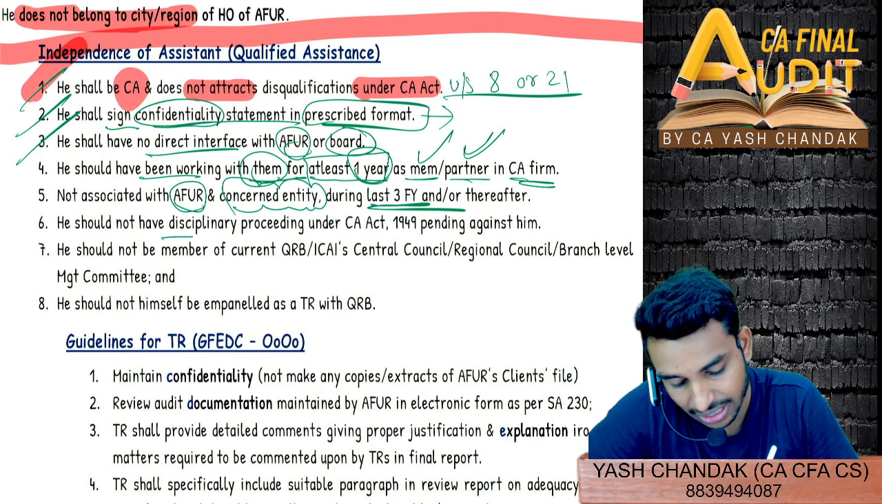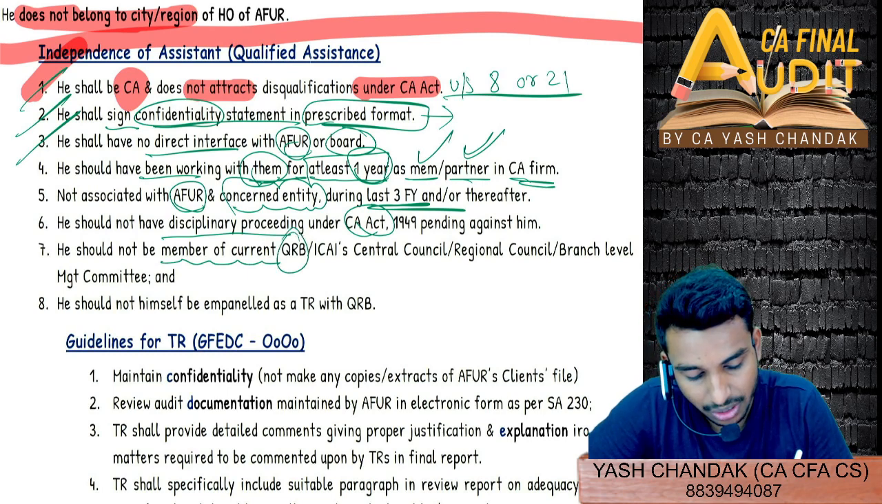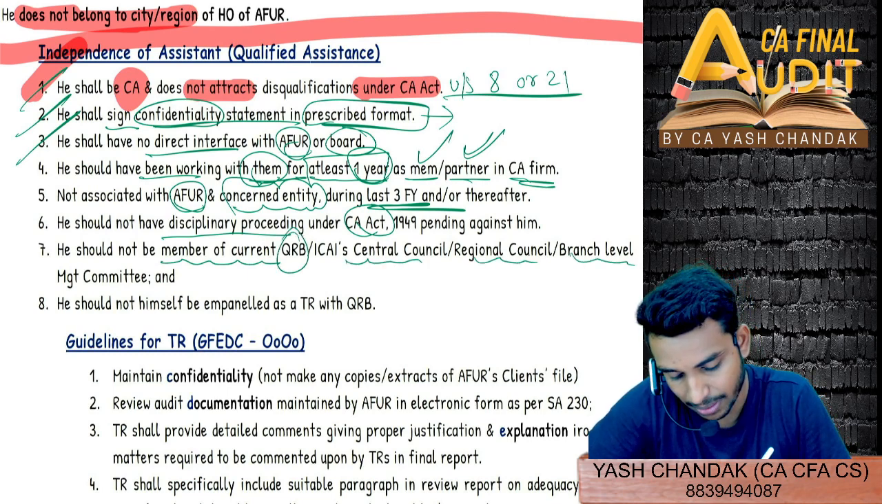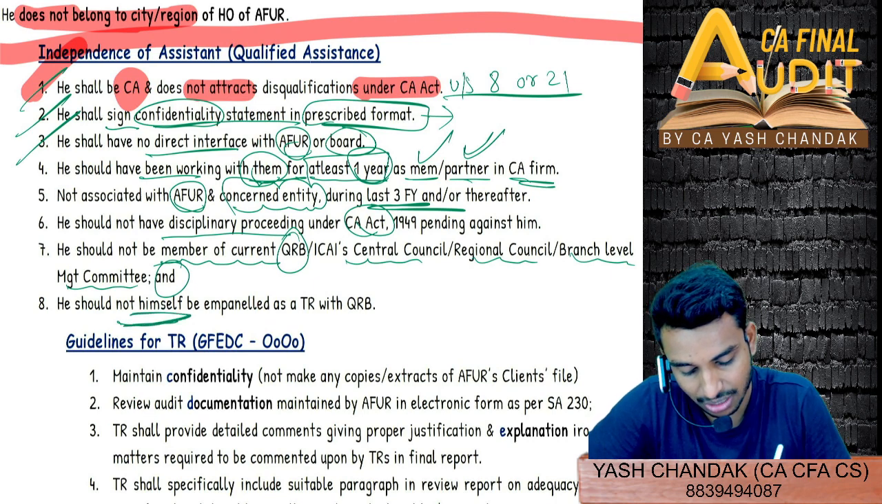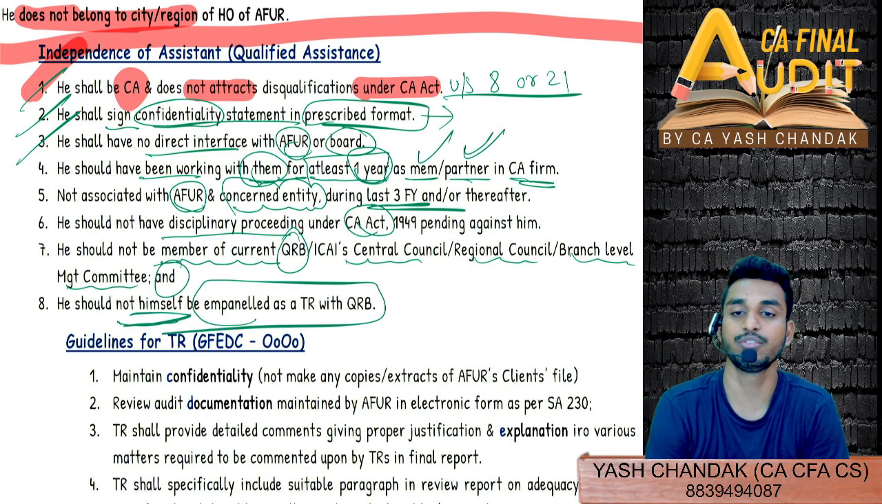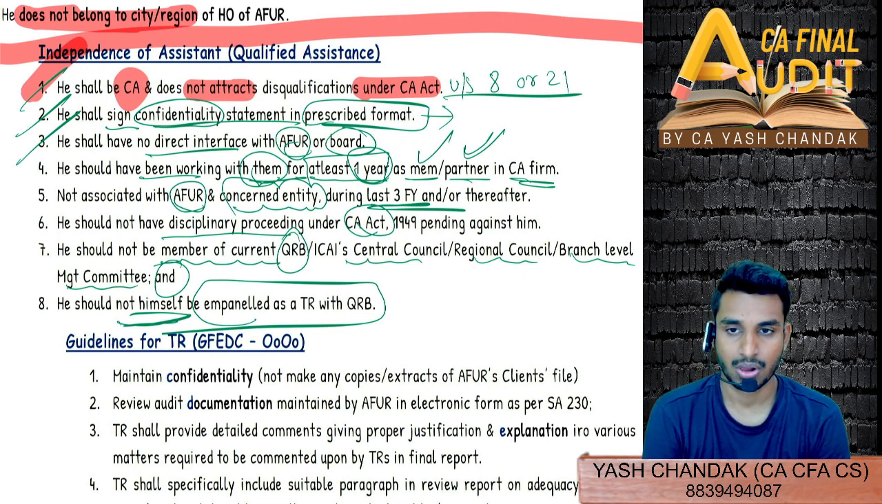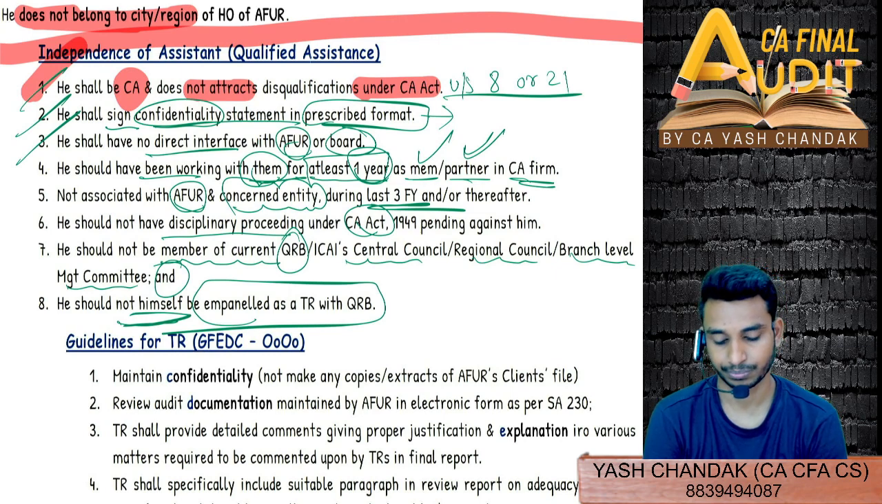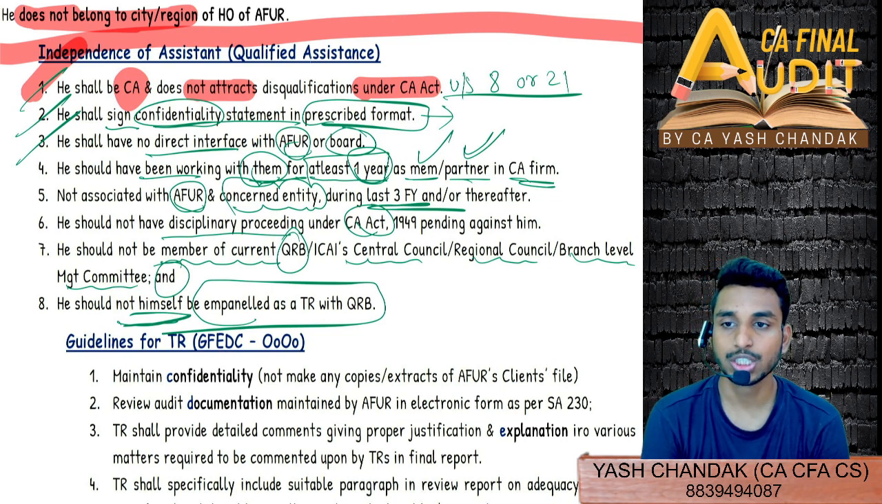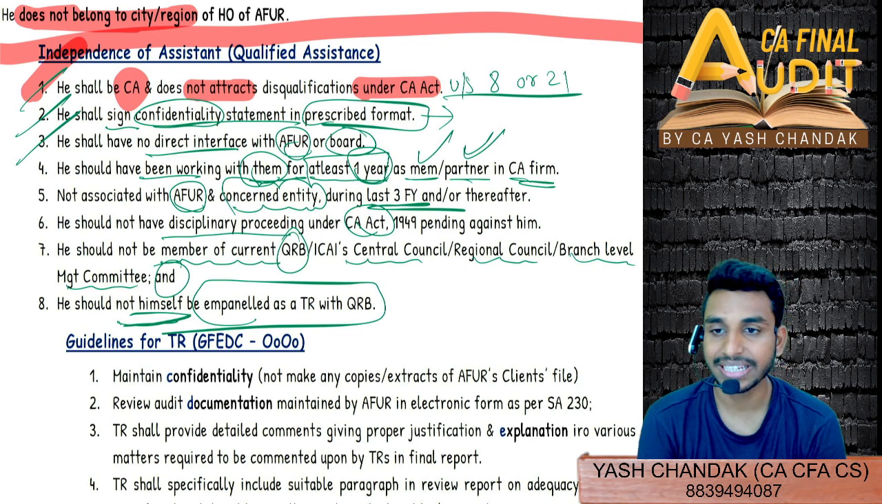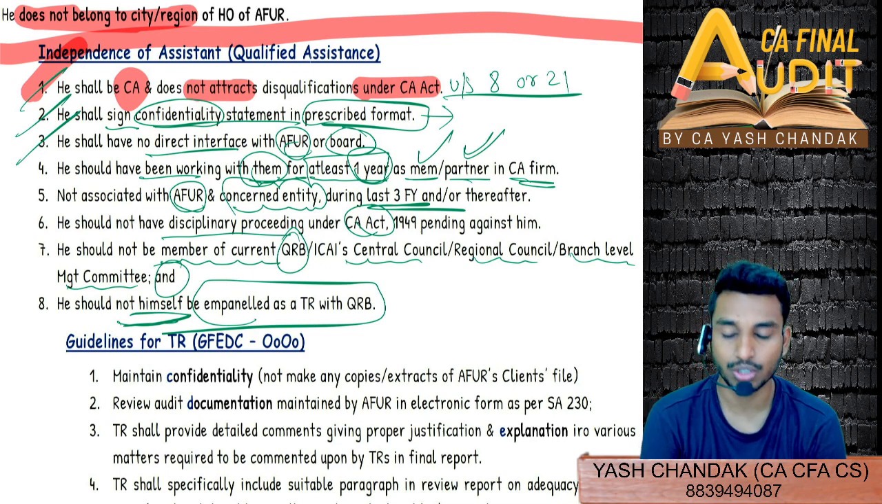And then shall not have any disciplinary proceeding under the Chartered Accountants Act, should not be a member of QRB, Central Council, Regional Council, branch level management committee, and should not himself be empaneled as a technical reviewer with the quality review board. So the last condition is important. He or she should not be empaneled as a technical reviewer with the quality review board.